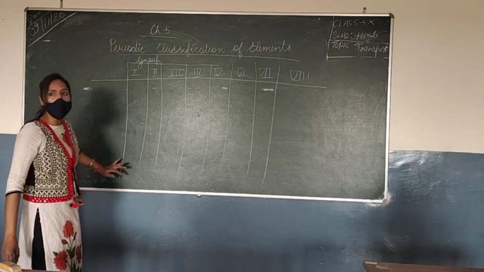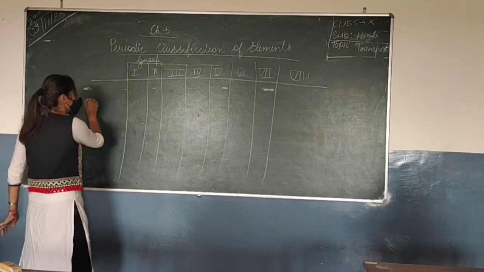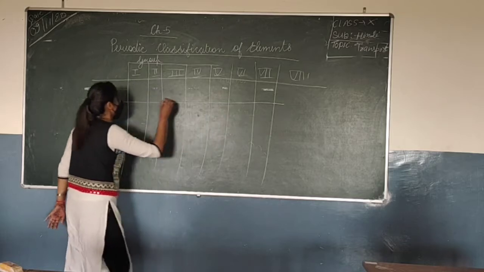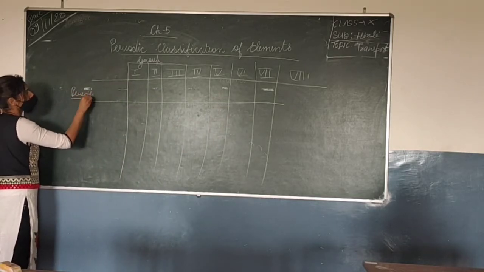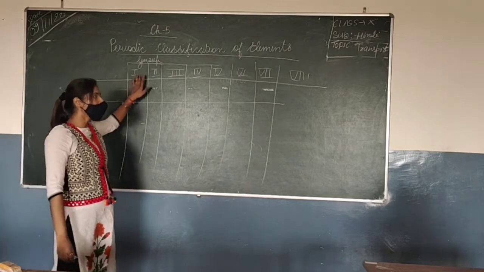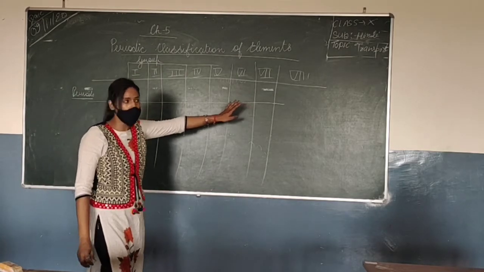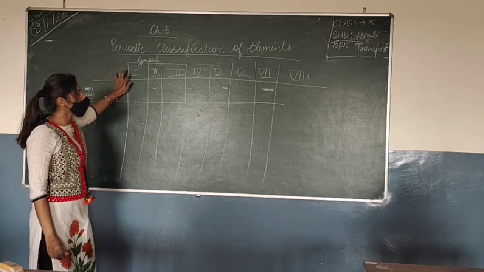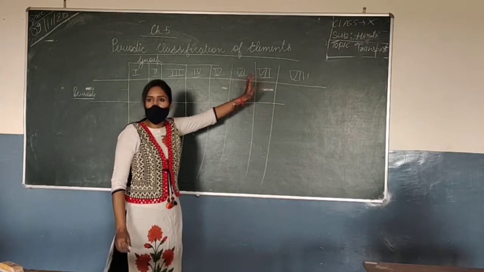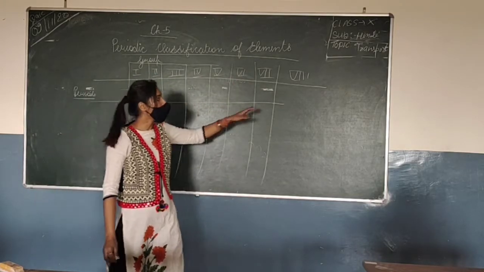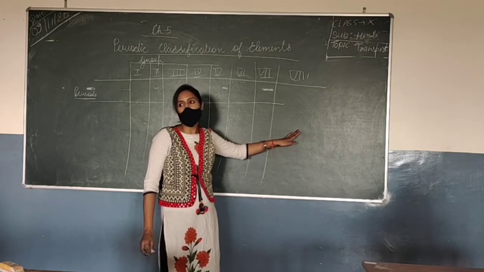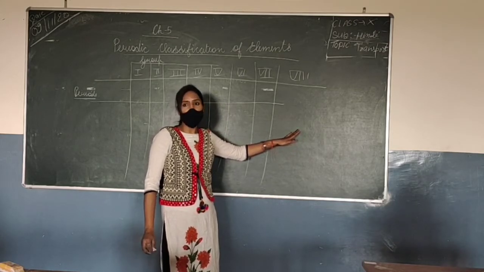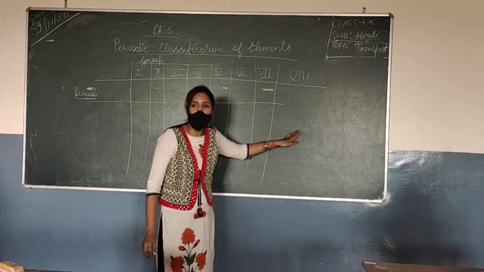So from top to bottom there were groups, and horizontally there were periods. Mendeleev had 8 groups in total. Out of them, groups 1 to 7 were for the lighter elements, and the 8th group was made for the transition elements. Transition elements are the elements which have more than one valency.